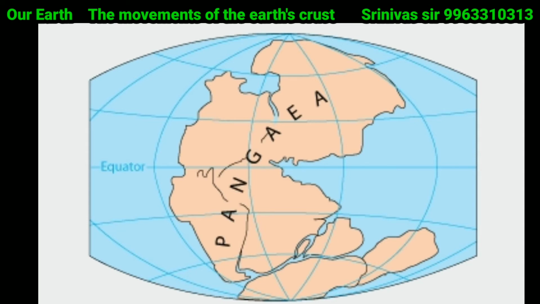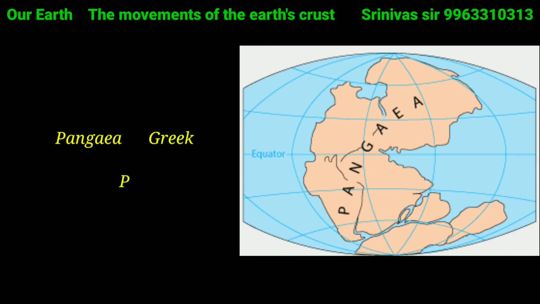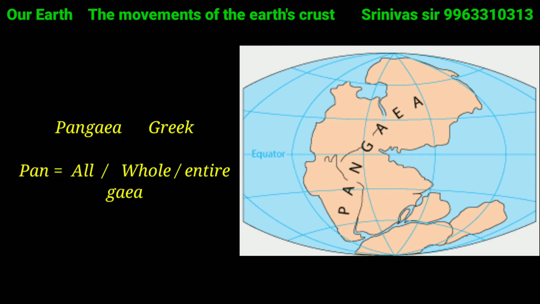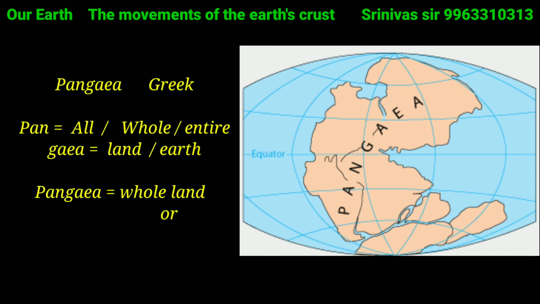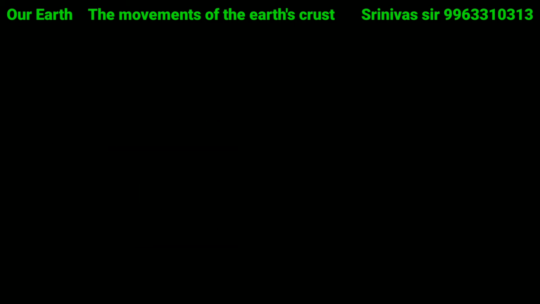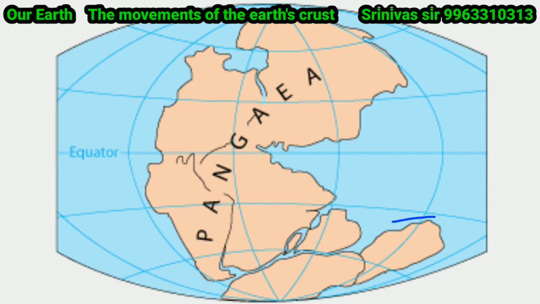This Pangaea existed on this earth over 220 million years ago. The word Pangaea is a Greek word. Here the word pan means all or whole or entire. Gaia means land or the earth. Pangaea means the whole land or the whole earth.